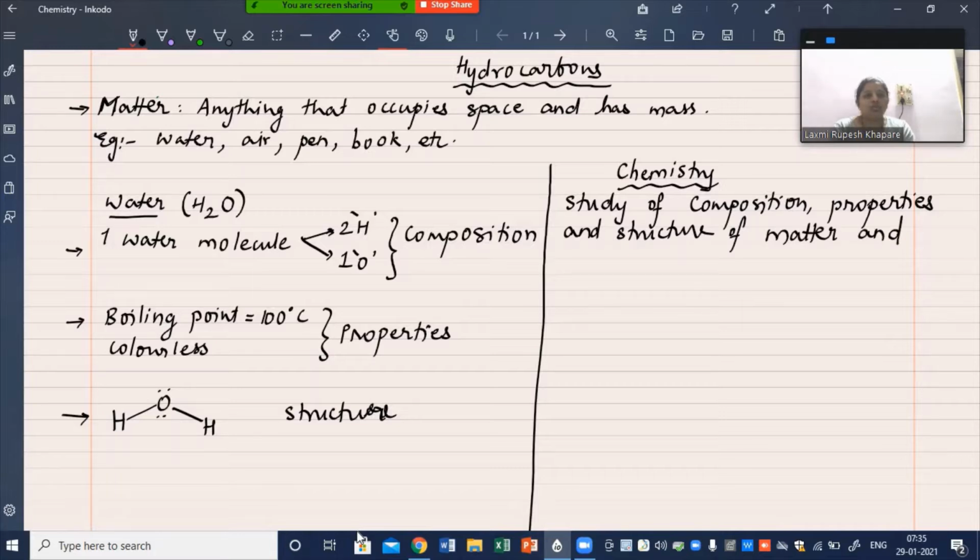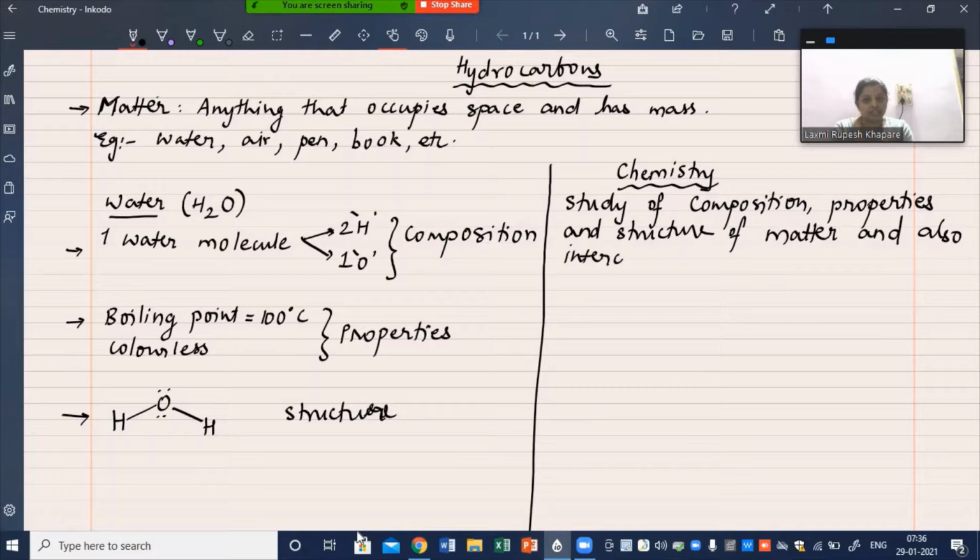And also we carry out different kinds of reactions in chemistry. Now these reactions indicate nothing but interconversion of one form of matter to another. So chemistry involves study of composition, properties and structure of matter, and also